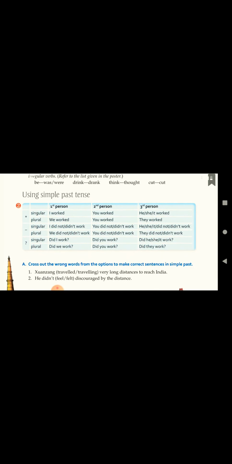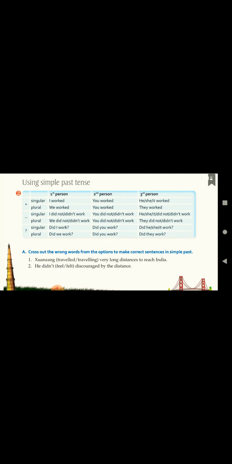We have already done the exercise for the rules for making a verb from present tense to past tense. So I'm not repeating that. We'll study just this one. What is the rule for using simple past tense?